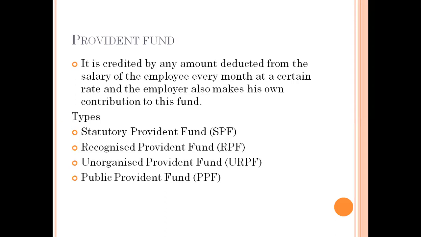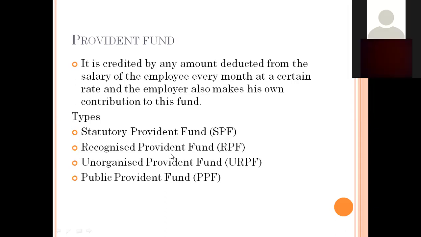Next one is the unrecognized provident fund. From the name itself we can understand that it is not recognized, and it is also not a statutory provident fund. It is approved by the PF commissioner, but not approved by the income tax commissioner. So this is called the unrecognized provident fund.